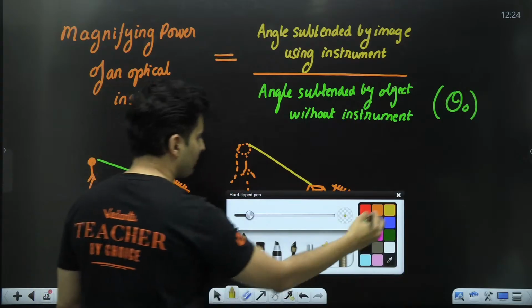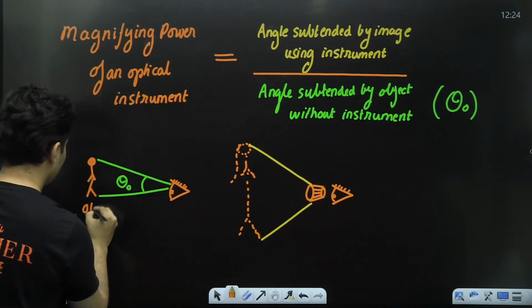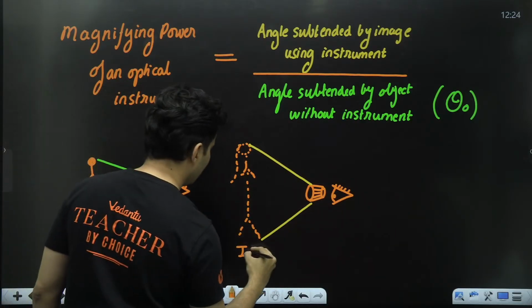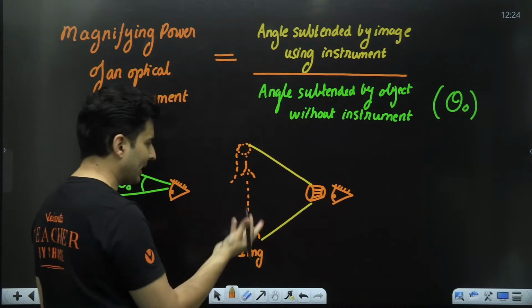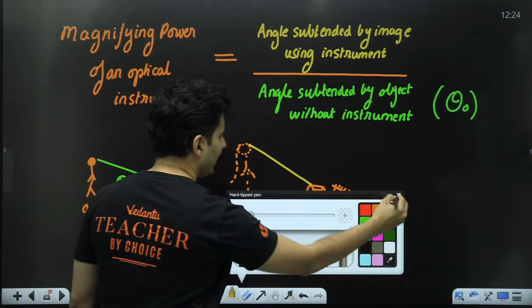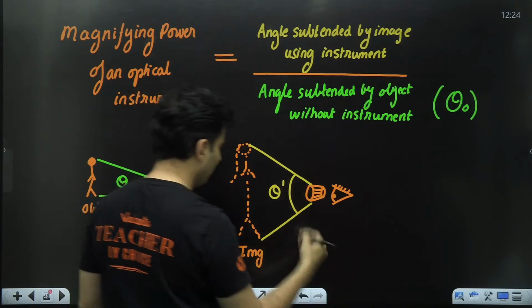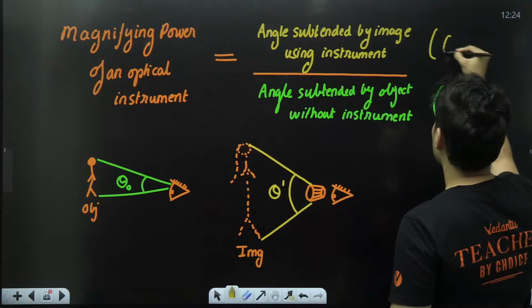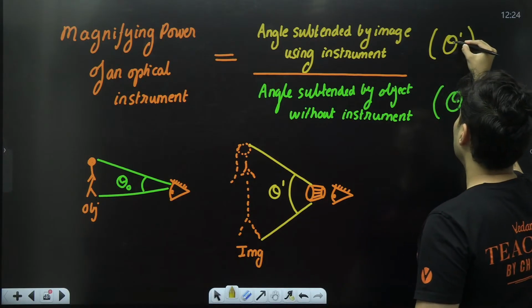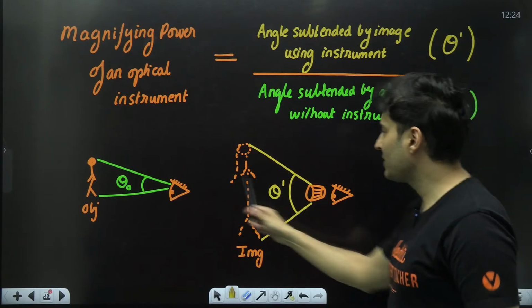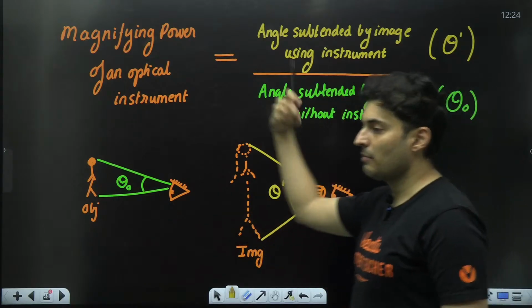It's not actually the object. This was the object, this is actually the image because of that optical instrument, maybe a spectacle, whatever. So that is basically your theta prime or theta 1 or whatever you want to call it. Theta prime, theta 1, theta, anything that you want to call. So this by this is called the magnifying power.